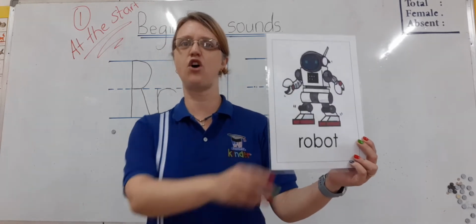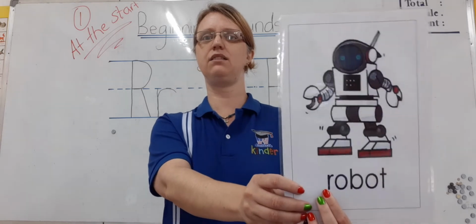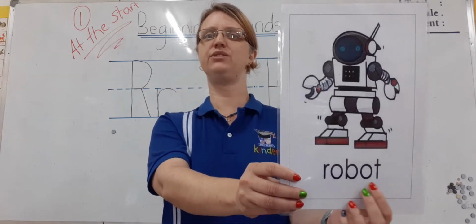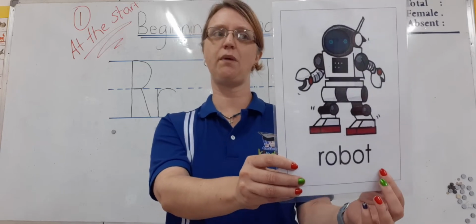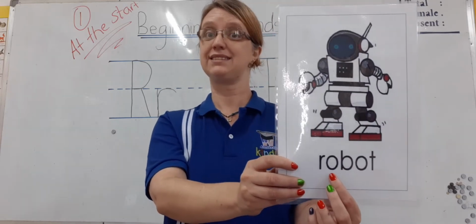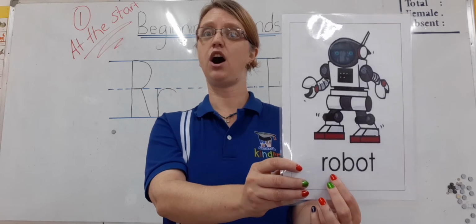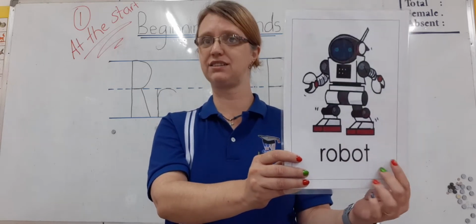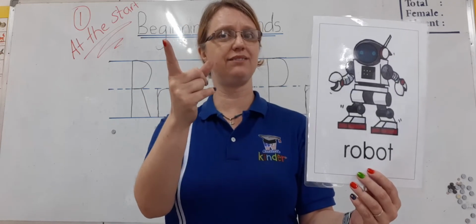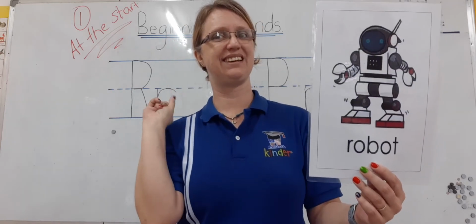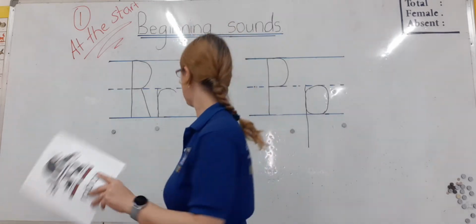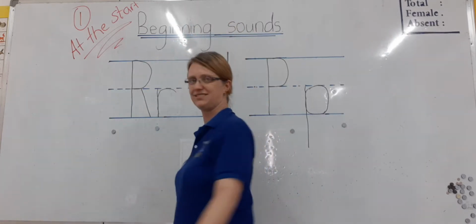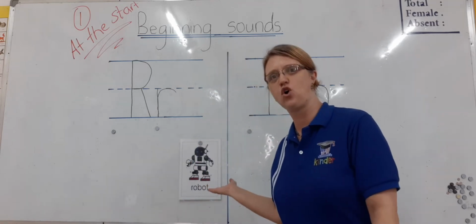Robot. Let's spell R-O-B-O-T. Robot. Sound it out. R-O-B-O-T. Robot. What is the first sound you hear? Letter R. That's right. So let's put him there. R for robot. R for robot.